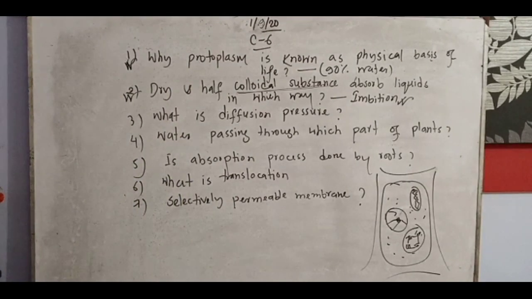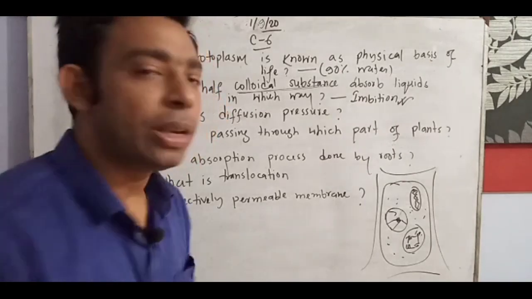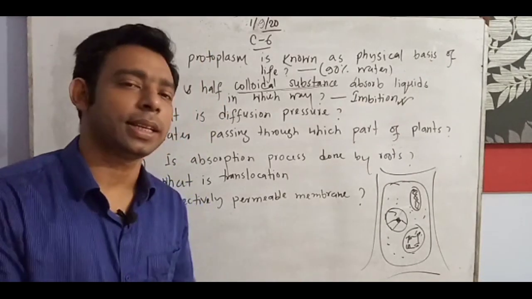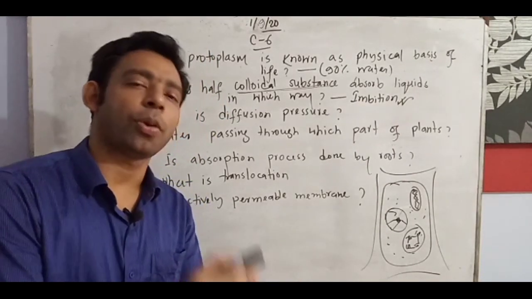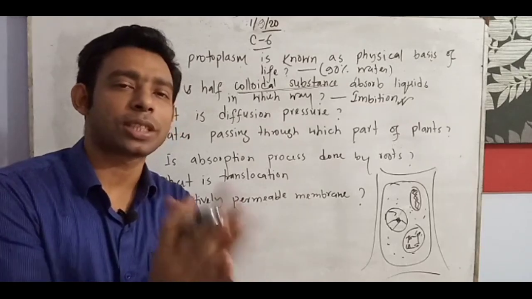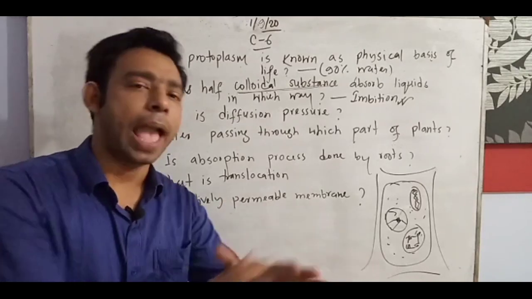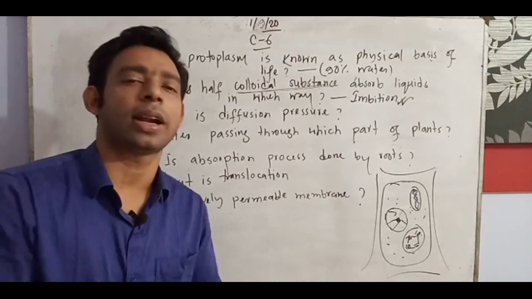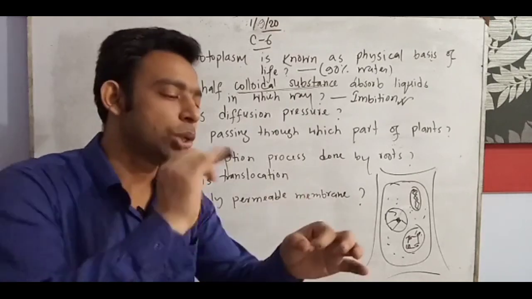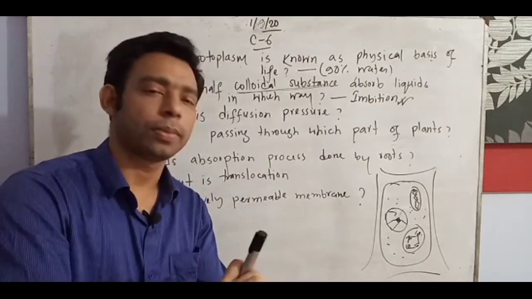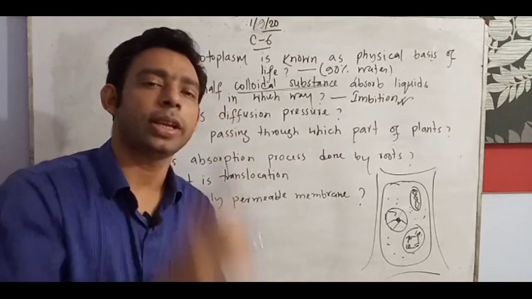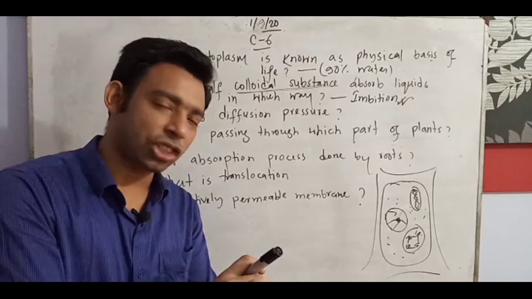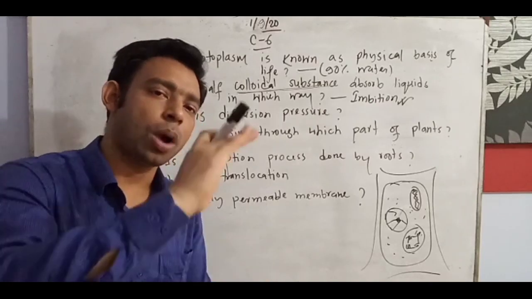Why is it going on there, you know? Because, very interestingly, colloidal substances have lots of space between their molecules, and intermolecular attraction is not much there, so the water touching that end goes upward.